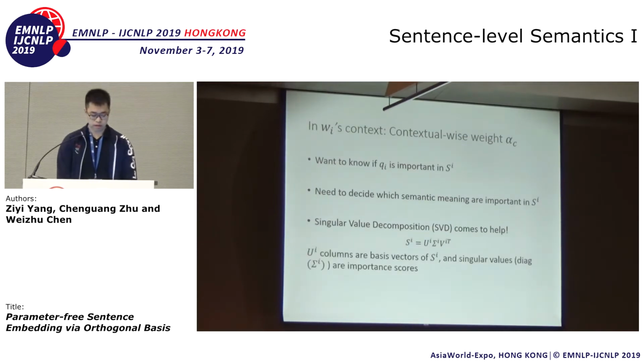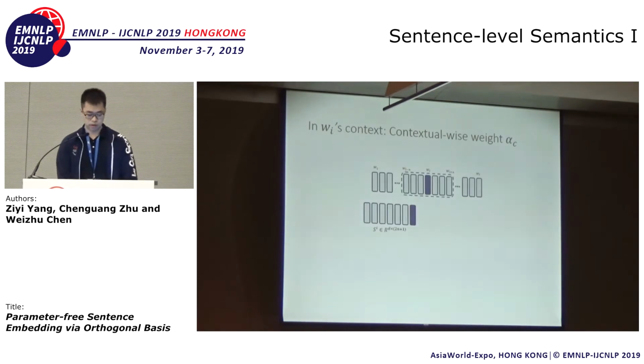We run the singular value decomposition on SI, and then we get a new set of orthogonal bases, which is stored in the columns of UI. We also get a diagonal matrix, sigma I, whose diagonal holds the singular values. So each singular vector in UI has an associated singular value stored in the diagonal of sigma I. We regard these singular values as importance scores of the singular vectors.